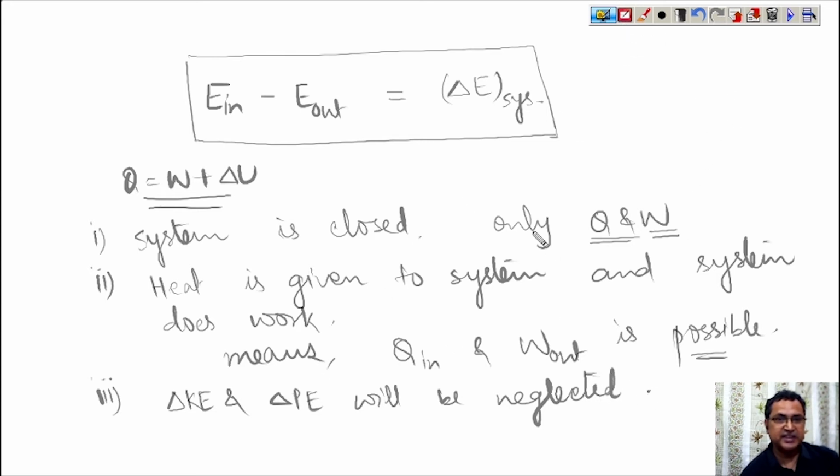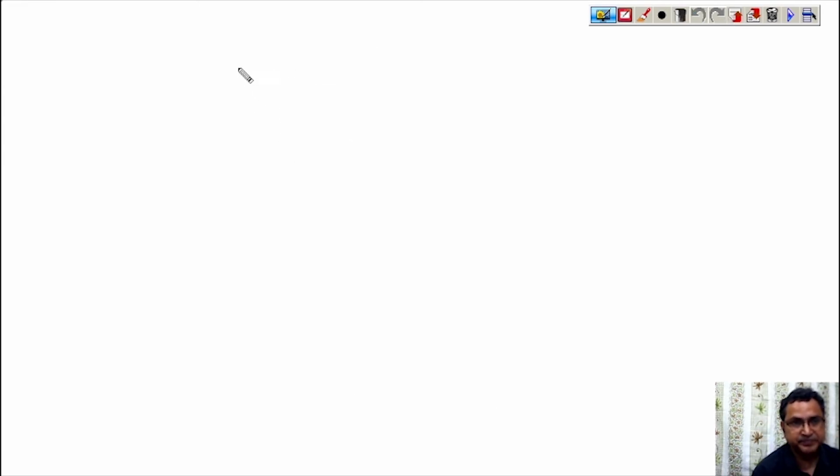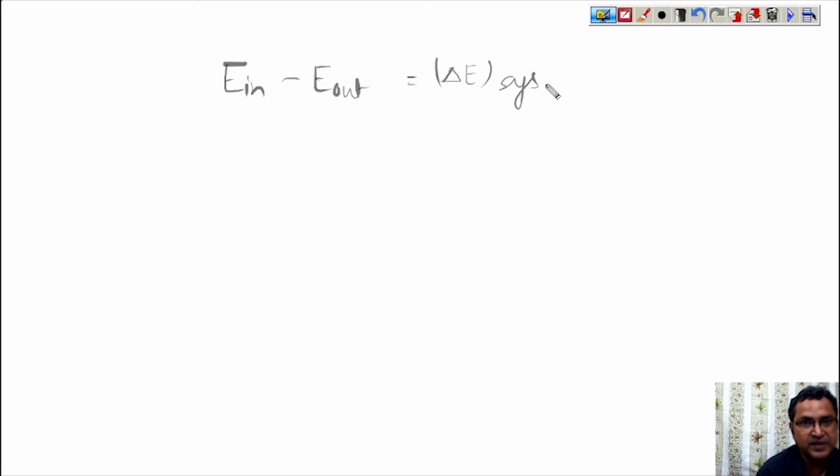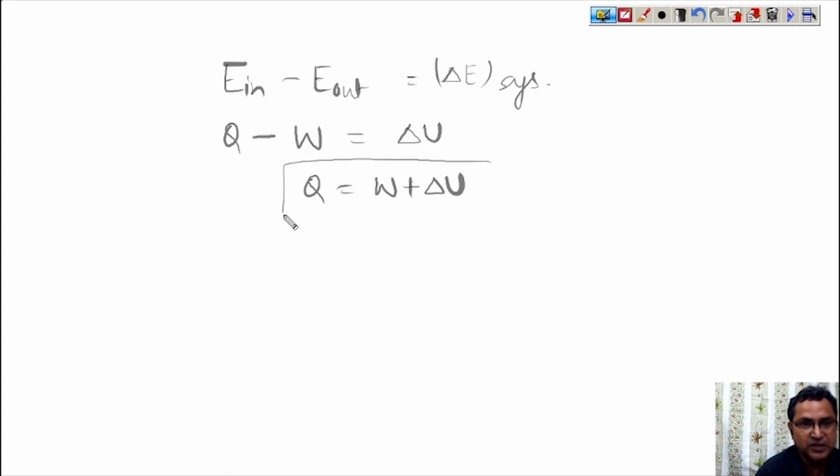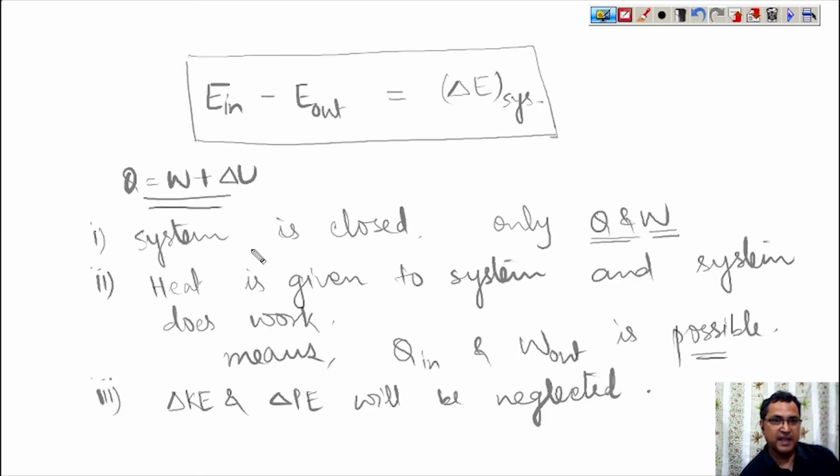Once we consider all these, what will happen? E in minus E out is equal to delta E system. So E in is only Q, E out is only W, and delta E system is delta U. So Q comes to be W plus delta U, which is the first law of thermodynamics. Thus this form of the first law is basically under these assumptions. We have to remember all these assumptions, and in a broader sense the first law of thermodynamics is this one.